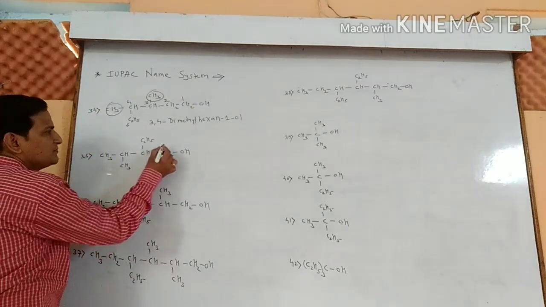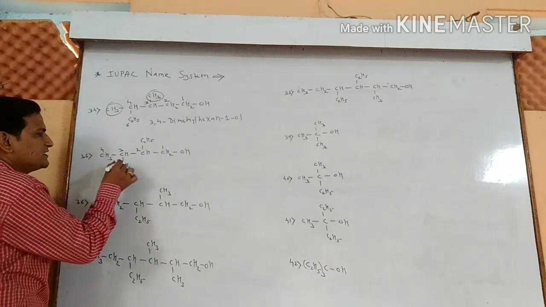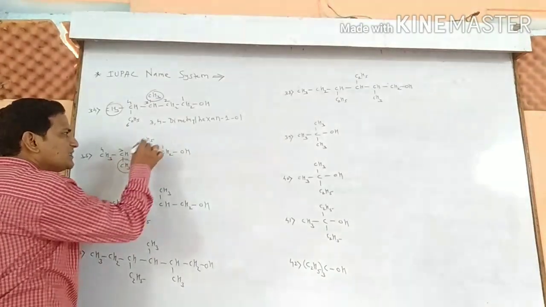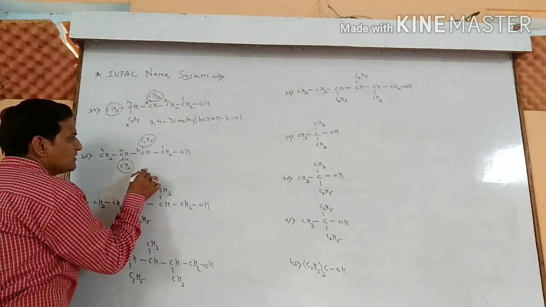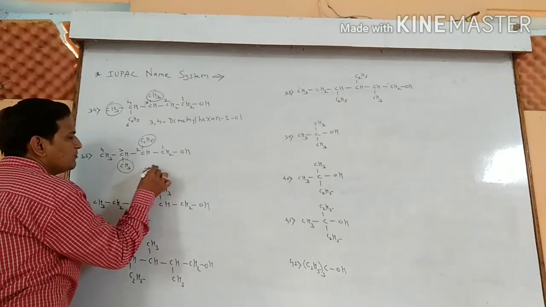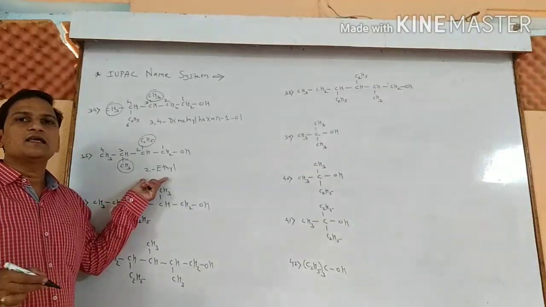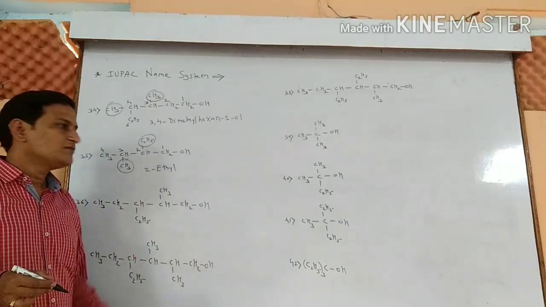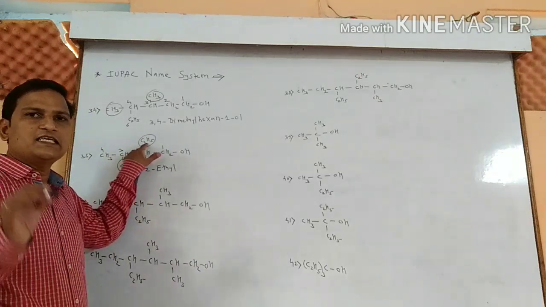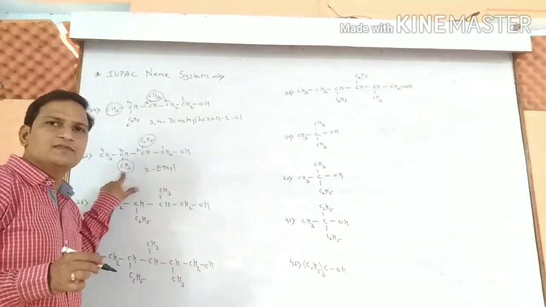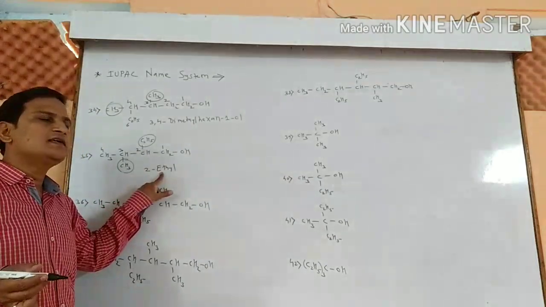Example number 35. 1, 2, 3, 4. 2 branchings are there. At the third position, methyl group is there, and at the second position, ethyl is there. Name becomes 2 ethyl. Both the alkyl groups are different. In that case, we need to write alkyl groups in alphabetical order. Ethyl group's first character is E. For the methyl, first character is M. E comes first in the alphabetical order. That's why first you need to write the ethyl group.